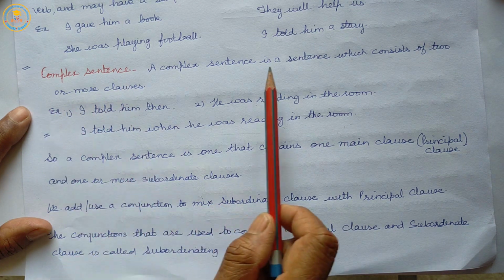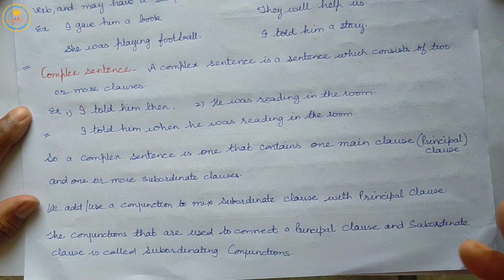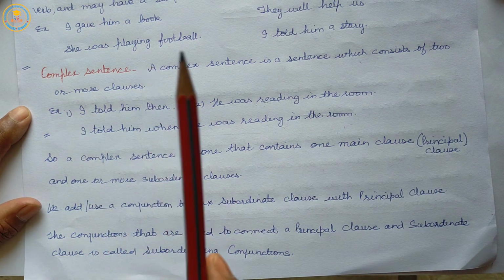So a complex sentence is a sentence which consists of two or more clauses.